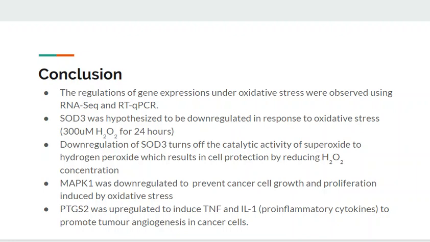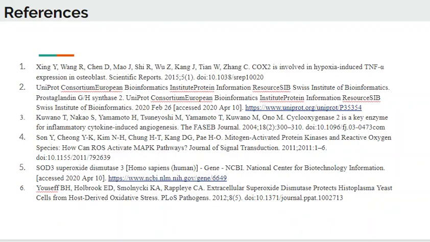PTGS2 was upregulated to induce TNF and interleukin-1, which are pro-inflammatory cytokines, to promote tumor angiogenesis in cancer cells. Thank you.